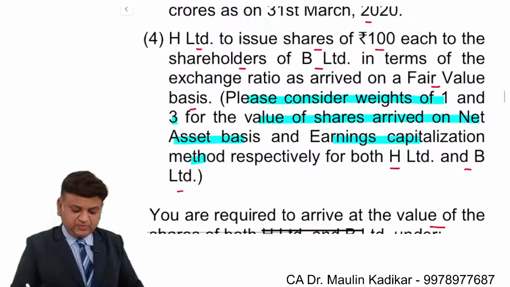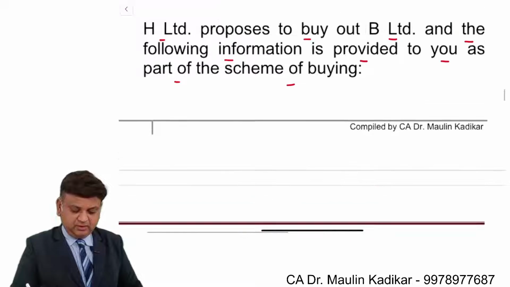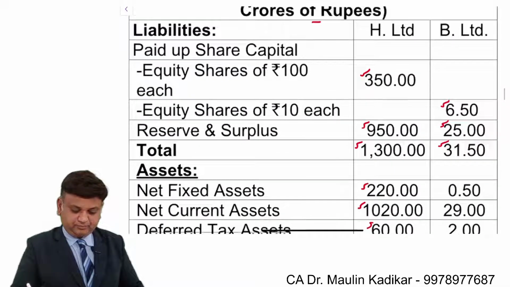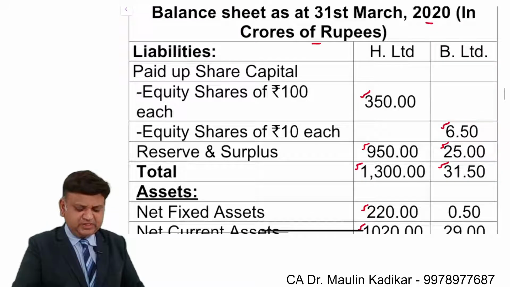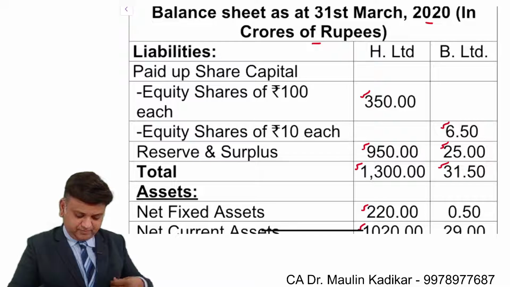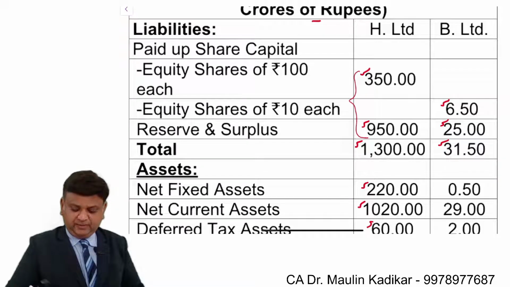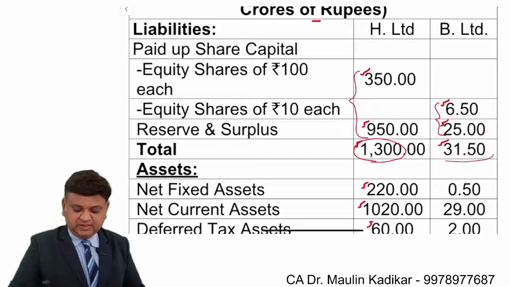So there are two bases by which you are required to do the valuation. First is the net asset method. In that it is very simple: total assets minus total liabilities. So over here it is an amount of rupees 350 plus 950, that is 1300 crore. 6.5 plus 25, that is 31.5 crore.